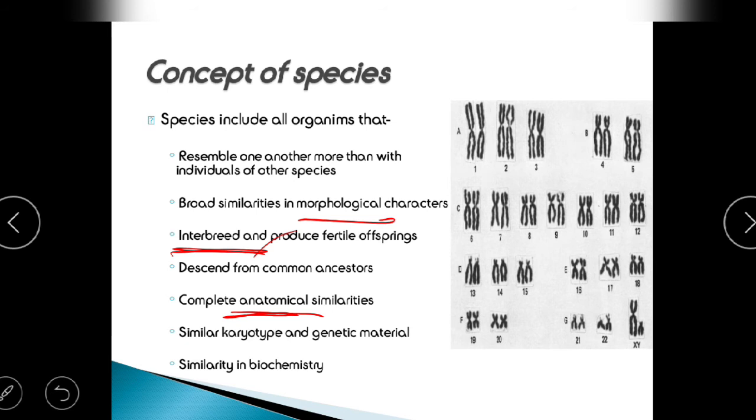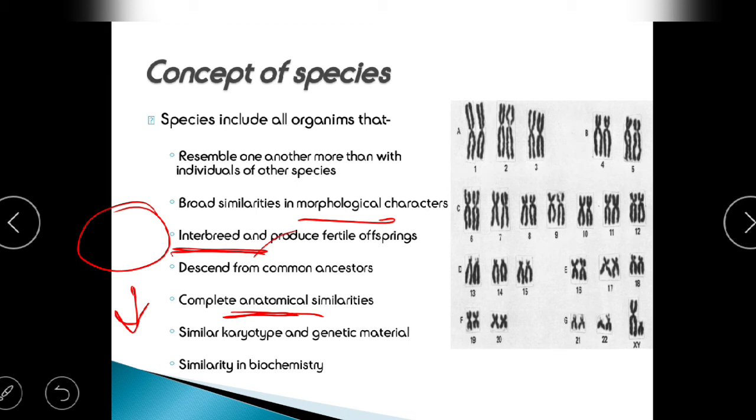But the problem arises with this new organism, which is a mixture of lion and tiger. Can that particular organism give rise to further new organisms? Can it be fertile and produce new offspring which look similar to each other and have the same characteristics as itself?